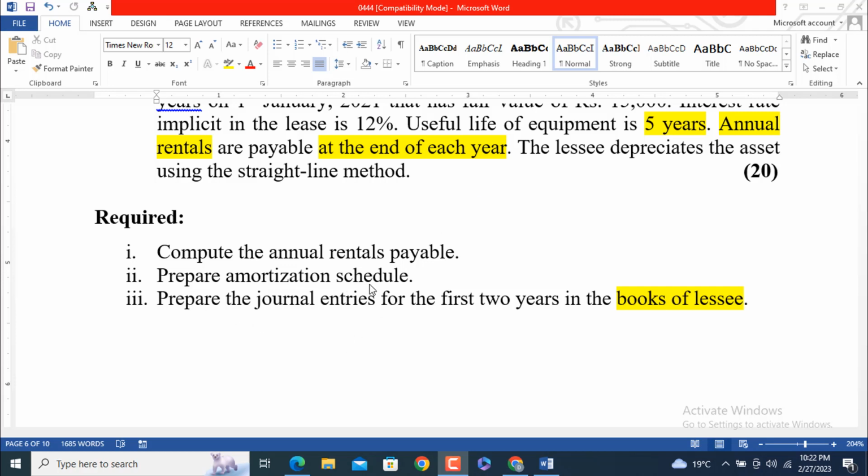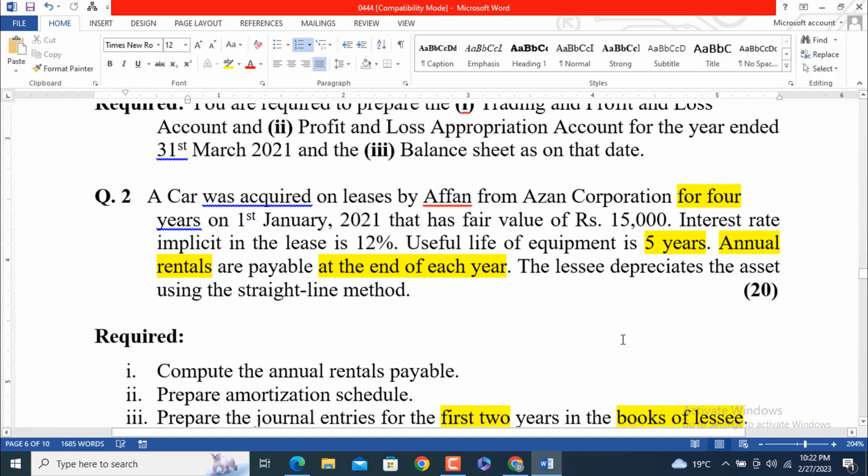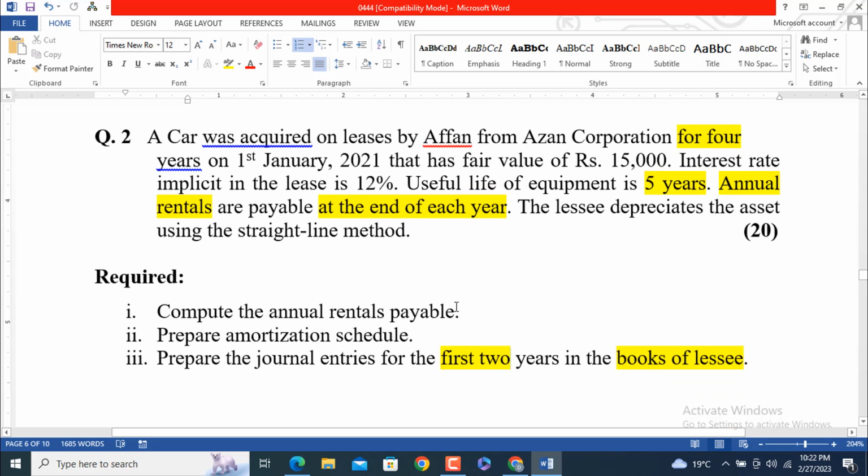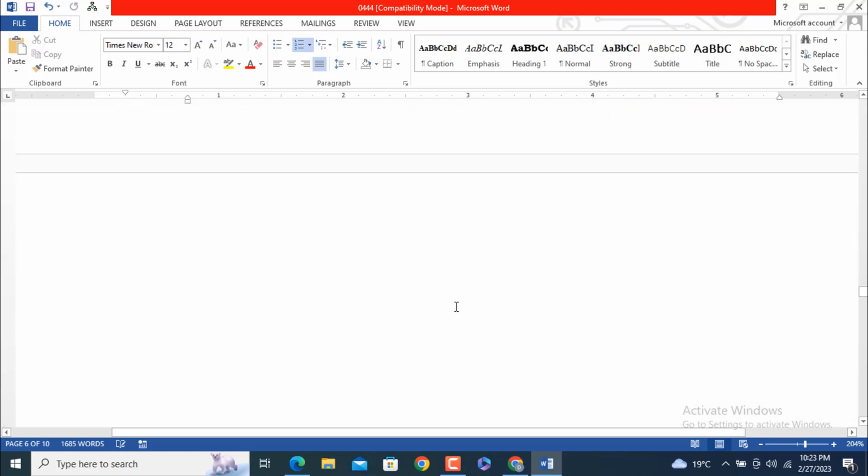Second, prepare the amortization schedule from the rental payments perspective. Third, prepare the journal entries for the first 2 years in the books of the lessee, Affan, for the car. So let's move to the solution now.